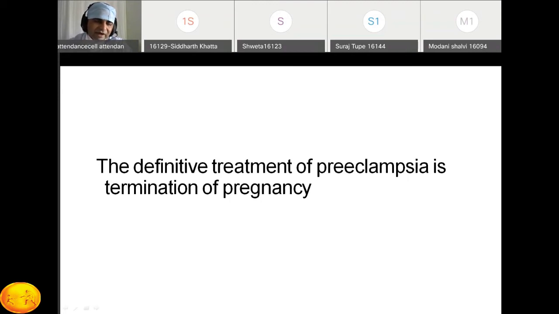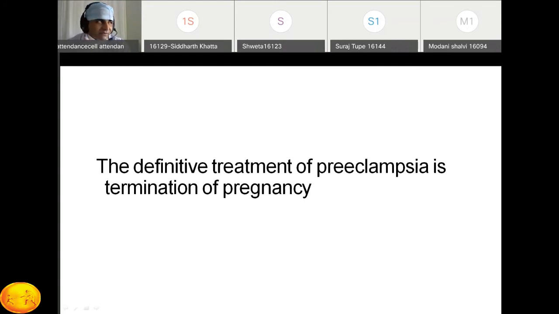We know why there is raised blood pressure during this pregnancy: the reason is abnormal trophoblastic invasion. It means this preeclampsia is because of the placenta. Until the placenta is delivered, there is preeclampsia. What is the ultimate or definitive treatment? Termination of the pregnancy.